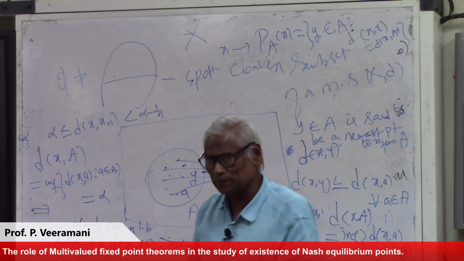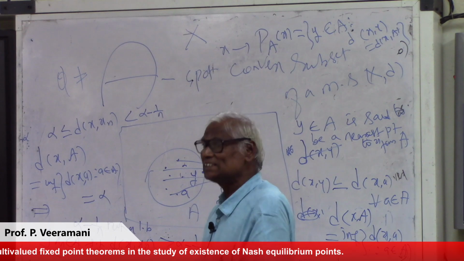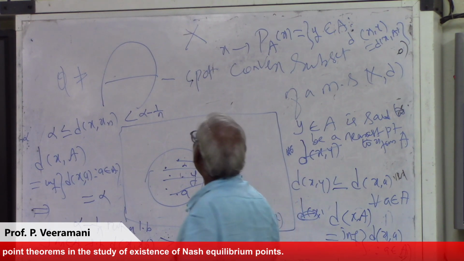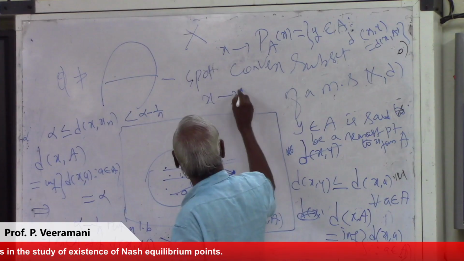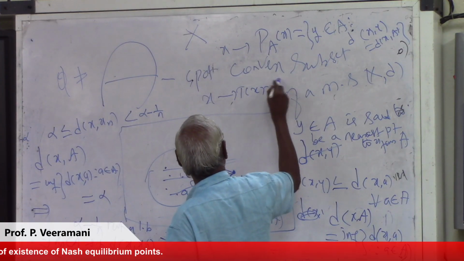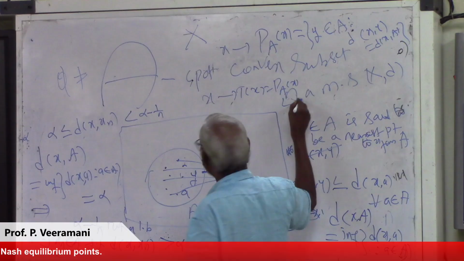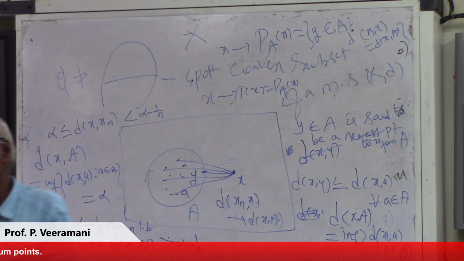This is non-empty. That means it is a set valued map, x goes to Tx. In this case, it is P suffix A of x, a compact set. As an exercise, this is an upper semi-continuous map.